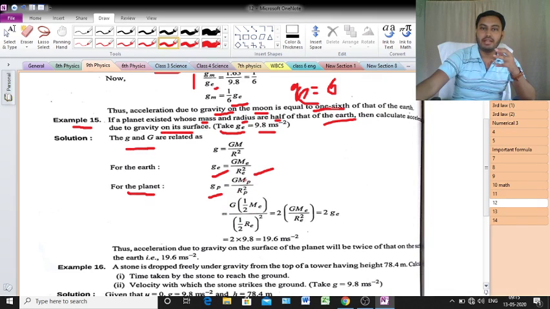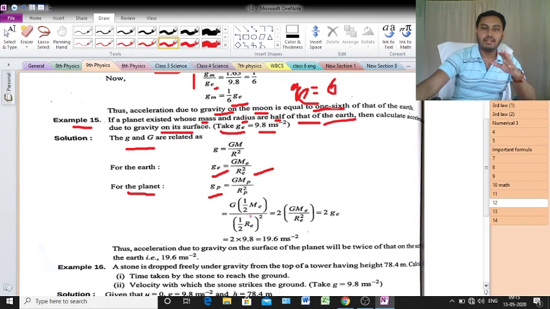Clear or not? Again radius also the same thing, that means 1 by 2 Re, and there will be square because R square, so 1 by 2 Re whole square.